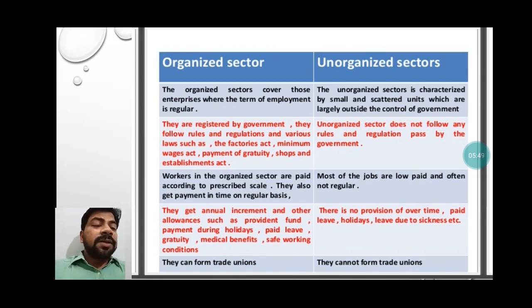If we talk about the unorganized sector, it is characterized by small and scattered units which are largely outside the control of the government. It means if a few people gather together and decide that they will start a business or run a factory which is not directly under the control of the government, these types of factories or institutions, which are privately run and not granted by the government, are the unorganized sector.